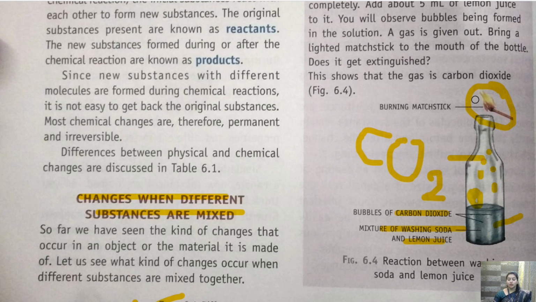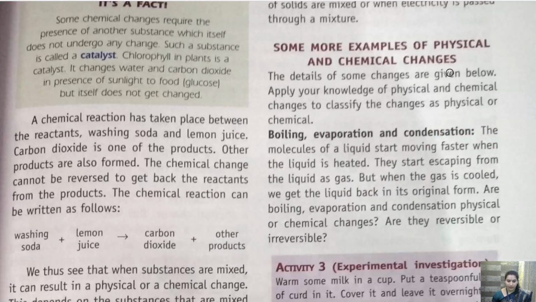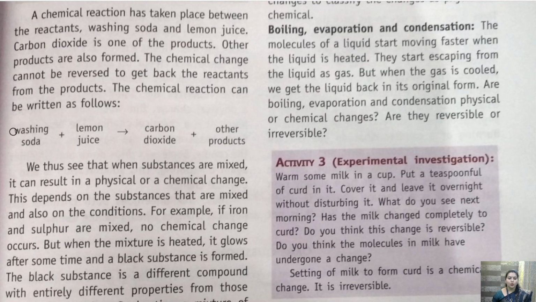Okay, so here there is a certain chemical reaction taking place, isn't it? We have already talked about what a chemical reaction is. So what type of chemical reaction is taking place here? Washing soda is getting mixed with lemon juice to give carbon dioxide and other product.